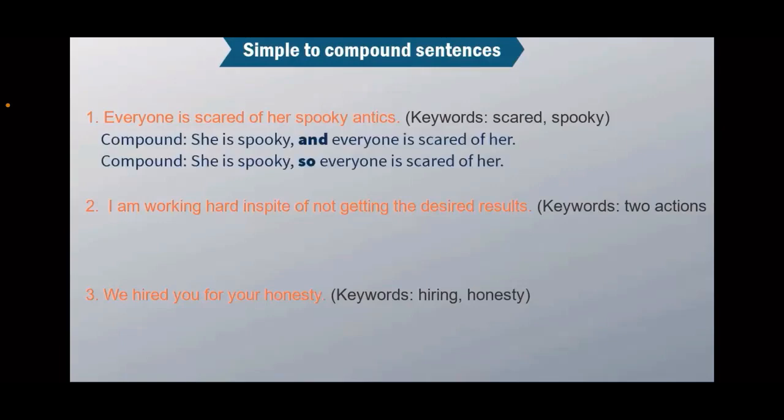Let's do it. She is spooky, complete sentence, independent clause, and coordinating conjunction. Everyone is scared of her. So we got two sentences here. We got two independent clauses here. She is spooky. Everyone is scared of her. And guys, both these sentences give the same meaning. I can also say she is spooky, so everyone is scared of her. Remember, all of you, we had done this.